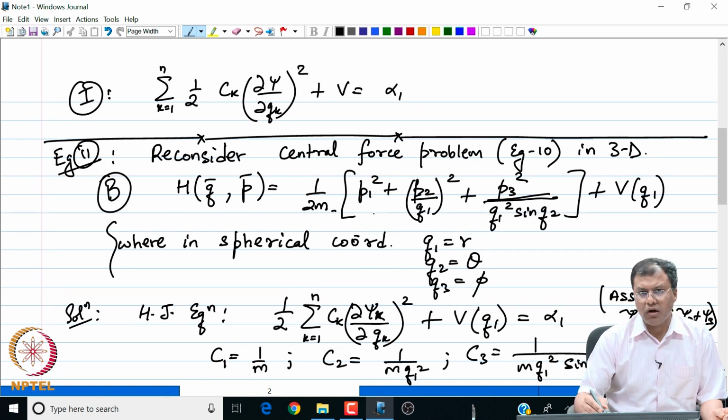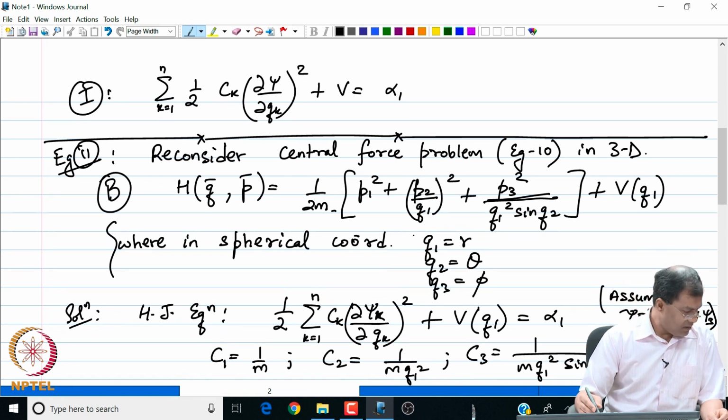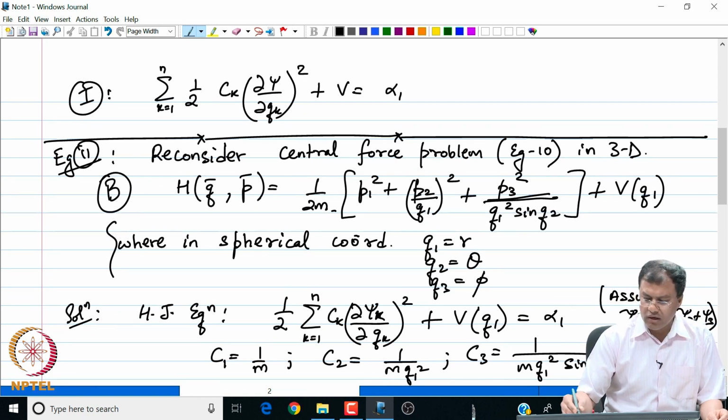Setting P1 equal to a constant leads to the so called conservation of energy. Setting P2 equal to a constant leads to the conservation of angular momentum, and finally, setting this quantity equal to a constant will lead to the conservation of the angular momentum about the z axis, right.